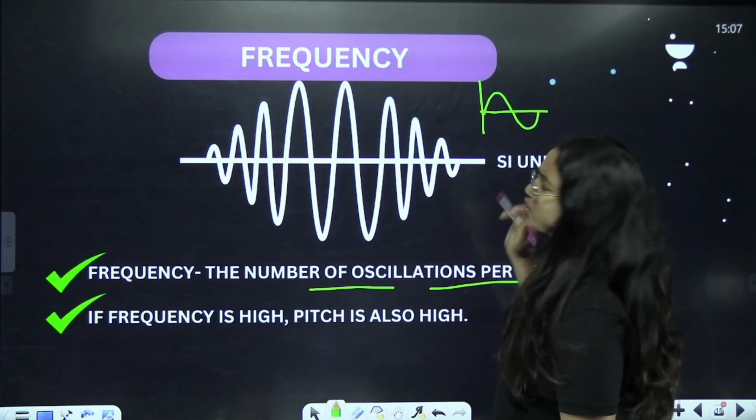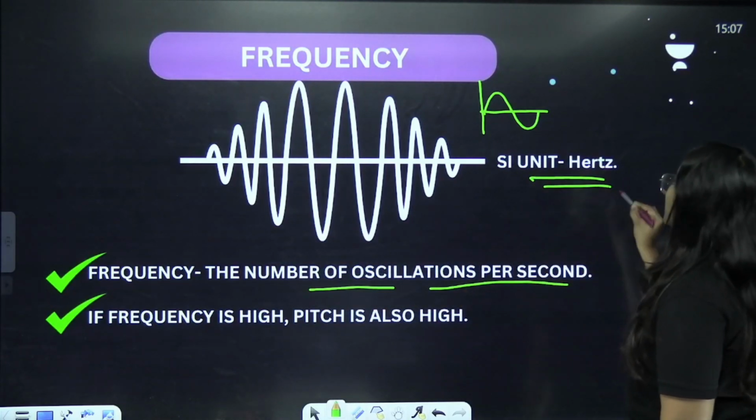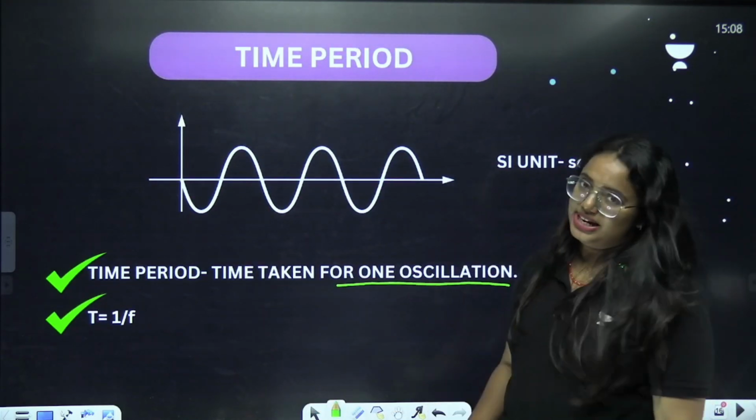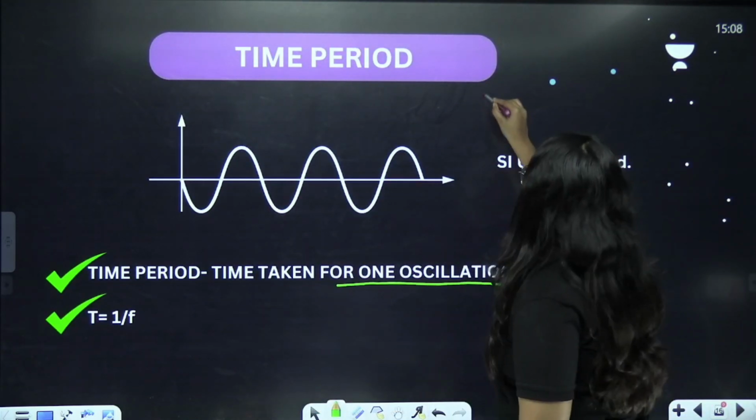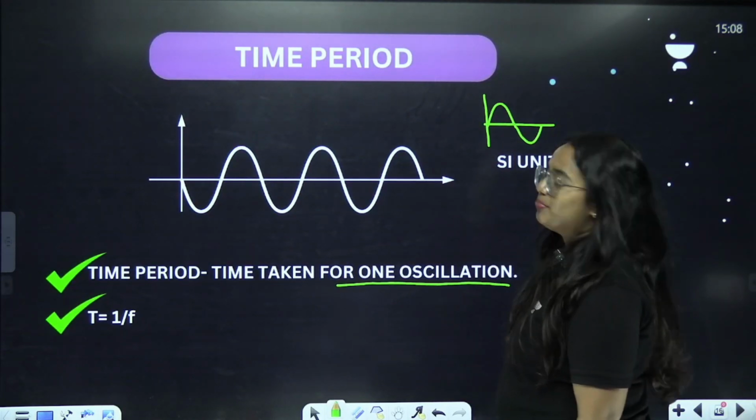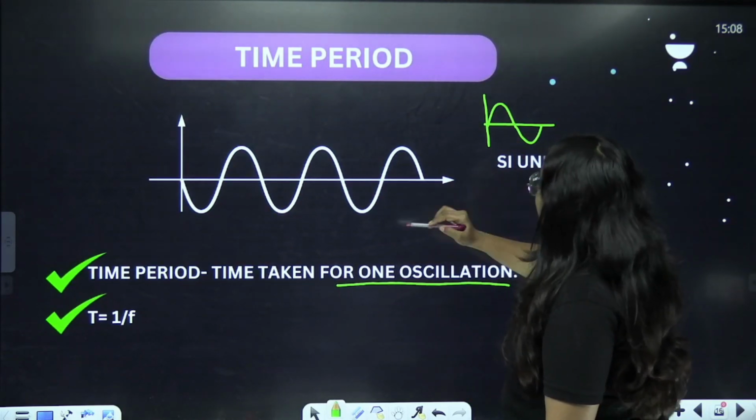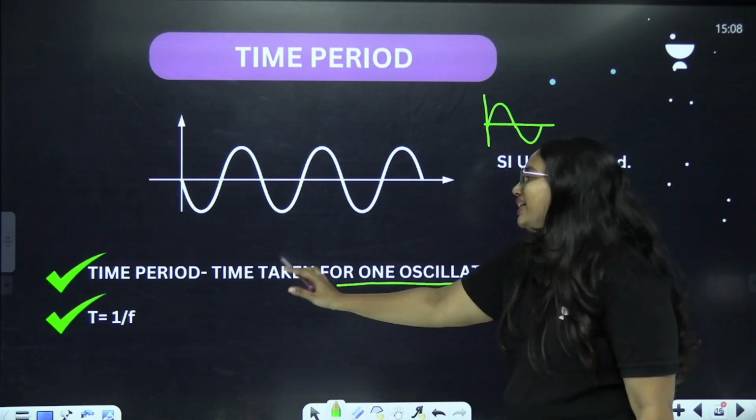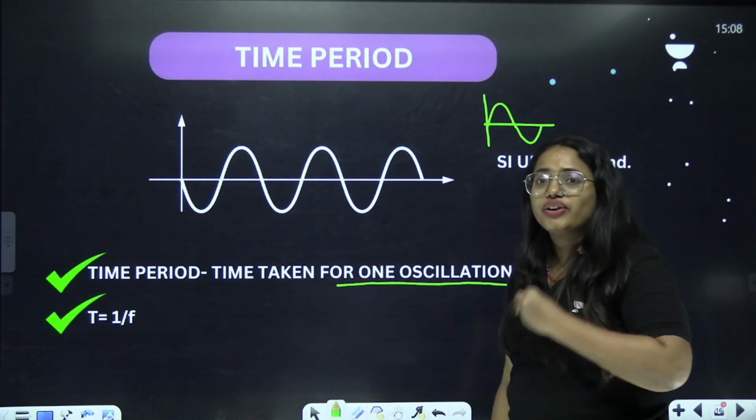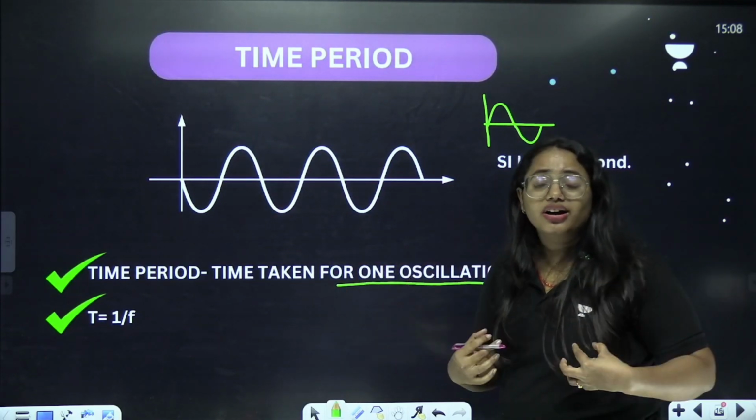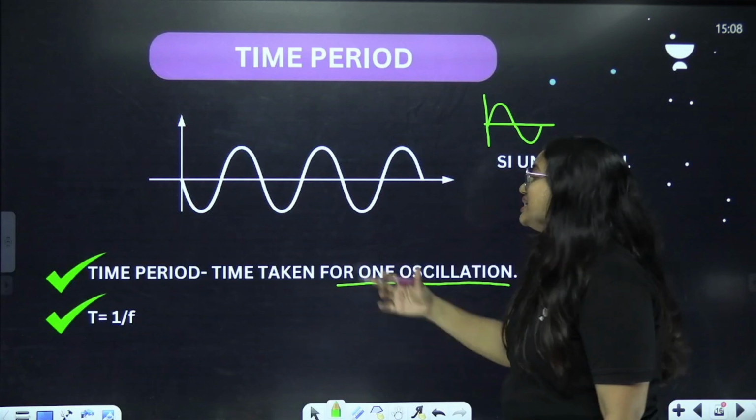And what about its unit? It's nothing but hertz. What is time period? Time taken for one oscillation. I told you what is one oscillation, right? Yes, one crest and one trough. Correct? Whatever time is required to complete this one oscillation is called the time period. Clear? If I want to complete this particular oscillation, however much time I require, this is called the time period.